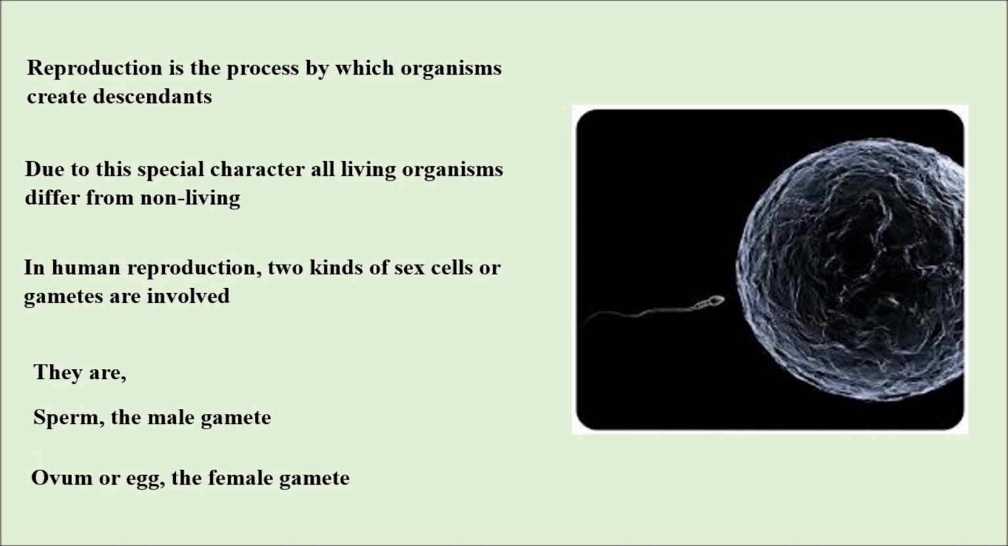So what is reproduction? Reproduction is the process by which organisms create descendants or create their young ones to continue the race, and this is the special character which makes living organisms differ from non-living things. And if you see in human reproduction, we have two kinds of cells or sex cells or gametes which are involved. They are sperm, the male gamete, and ovum or the egg, the female gamete.